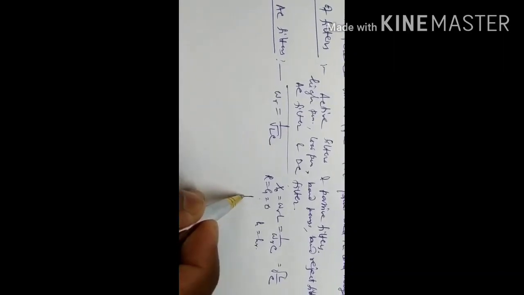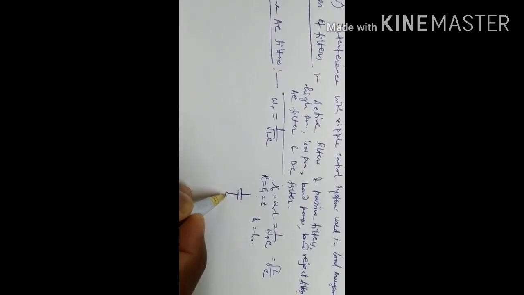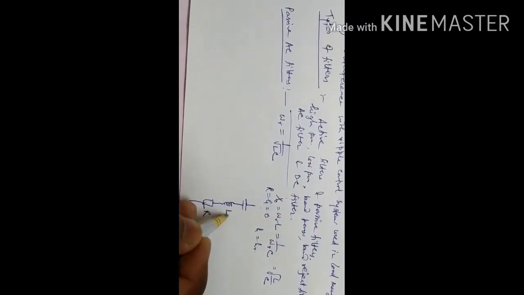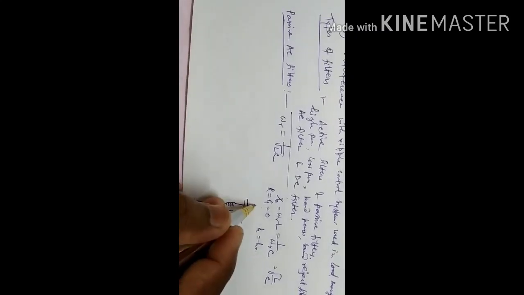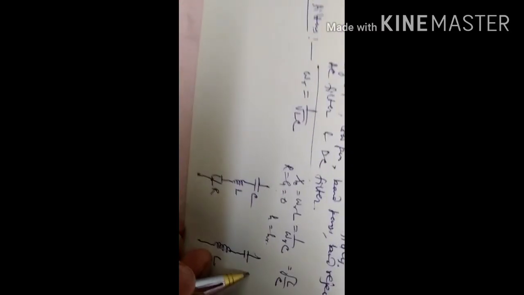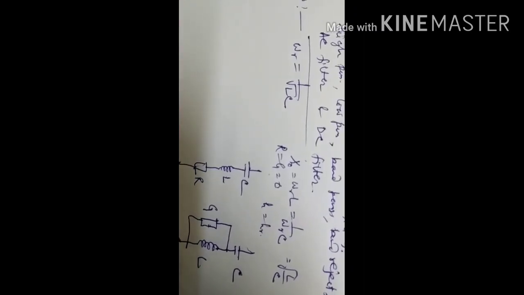It's just like this: this is R, L, C, and this is L, this is C, and the parallel one is called G. So this is the filter design.